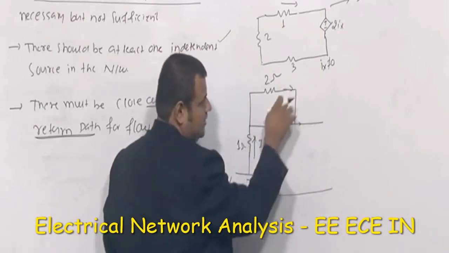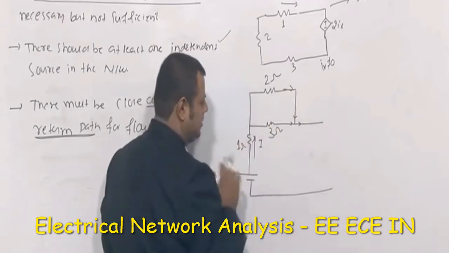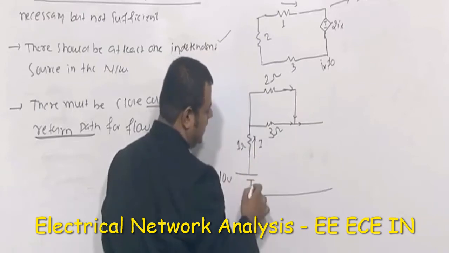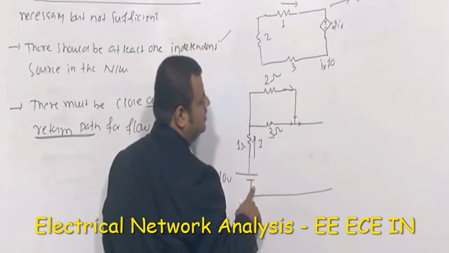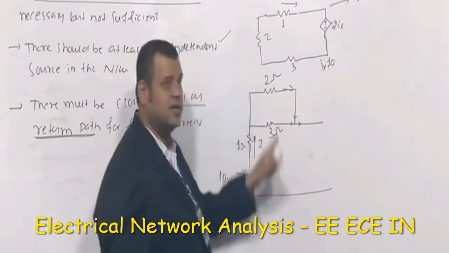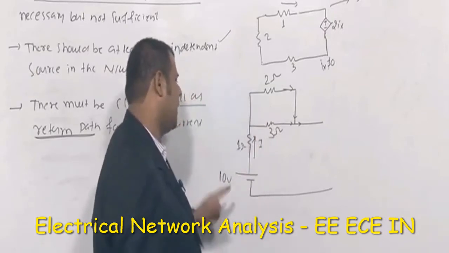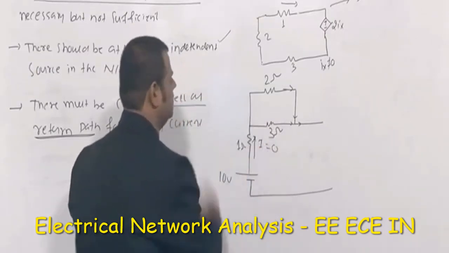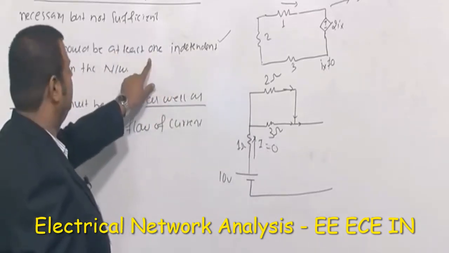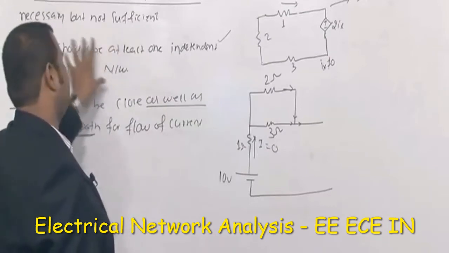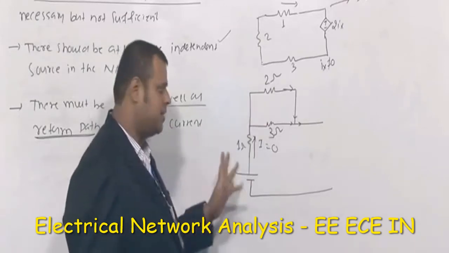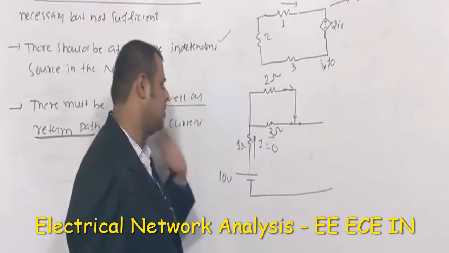I am just explaining it as going this way, but this will never happen. The reason is that if this is the amount of current passing through this, it must again enter through this only. Then only the current can flow. But it is not happening here. Even if there is a closed path, here it's a closed path, but there is no return path for this current. So I equal to 0 blindly I can say in this case. I told you there should be at least one independent source, but these are necessary conditions, not sufficient conditions. Even if there is an independent source and a closed path, this current is 0 because there is no return path for the current.